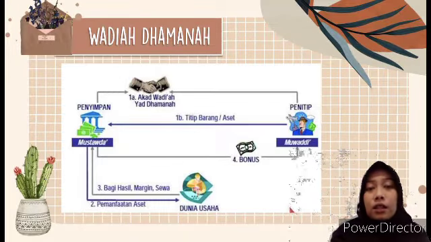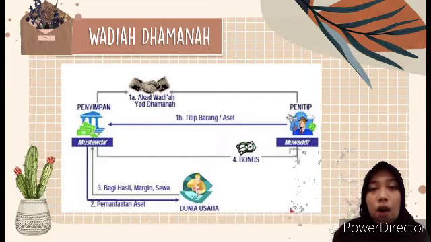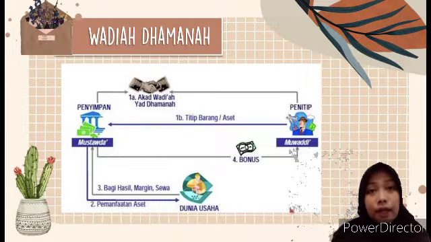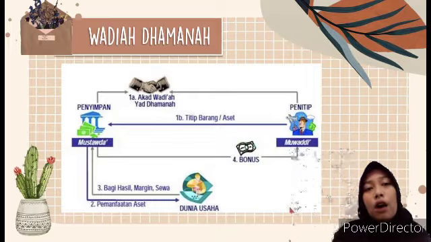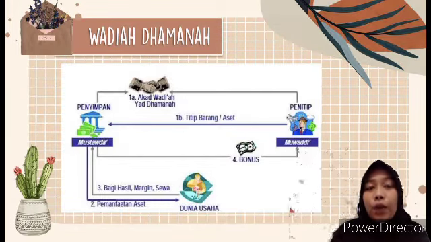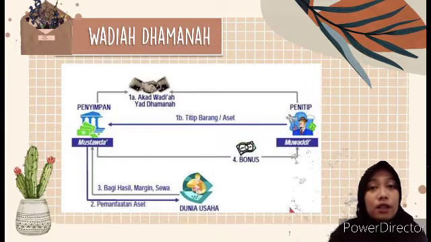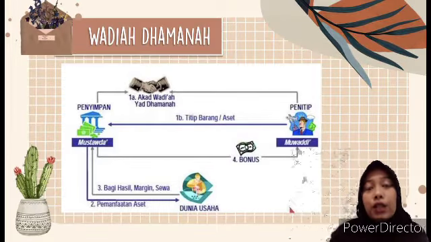Next, the depositor will deposit the goods, and the trusted party or mustauda may take advantage of the goods or assets deposited, for example, by using them in a business. Furthermore, the results of the business will be shared with the depositor, and the custodian pays a fee for the storage service. This usually happens in Islamic banks on safe deposit box products.